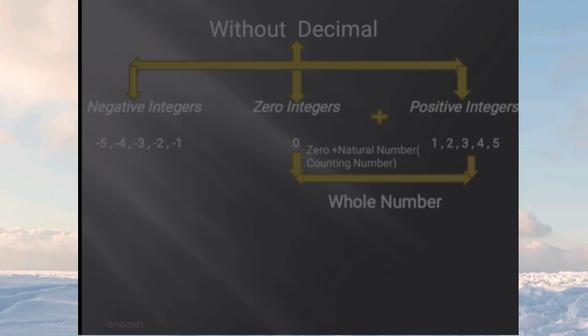Another statement: every integer is a rational number. Is it true or false? Yes, true, because every integer can be expressed in the form of p by q. Whenever we can express a number in the form of p by q, it is called a rational number. So every integer can be expressed in the form of p by q.